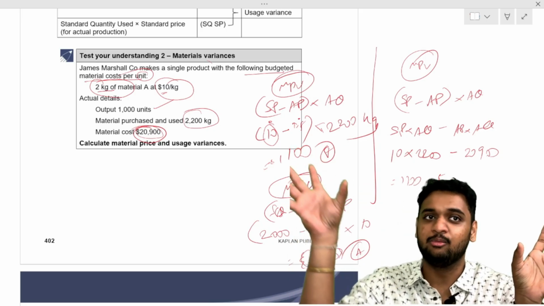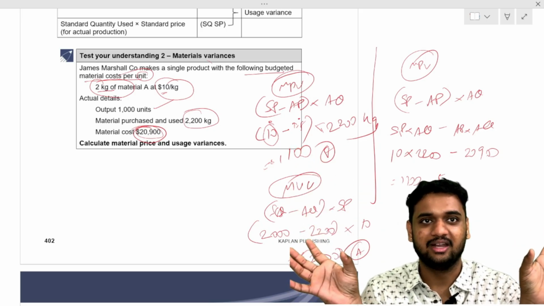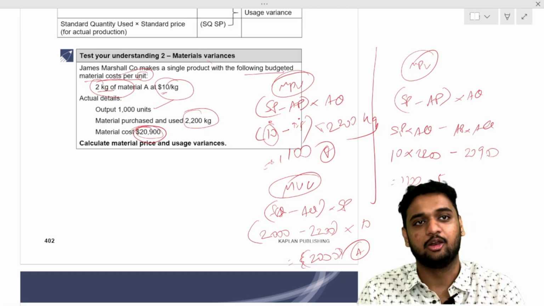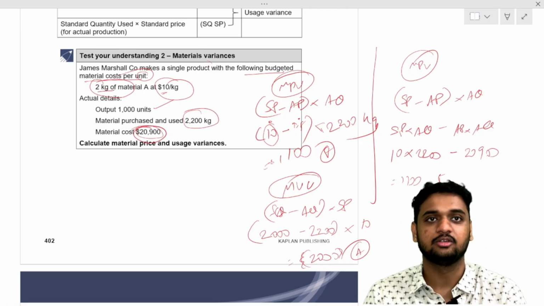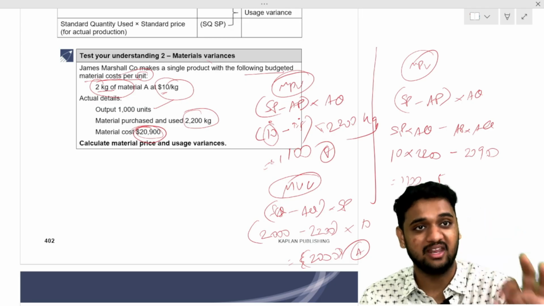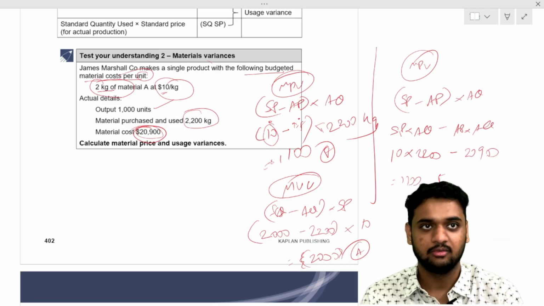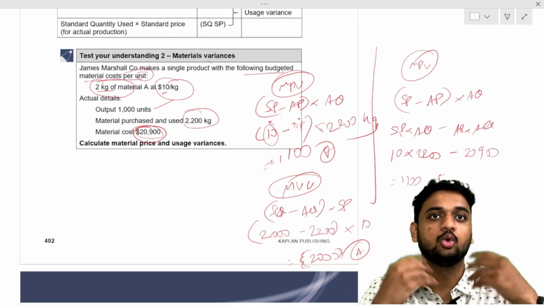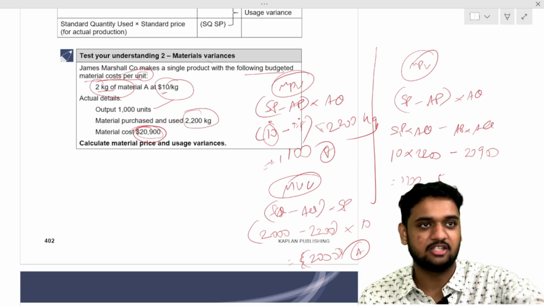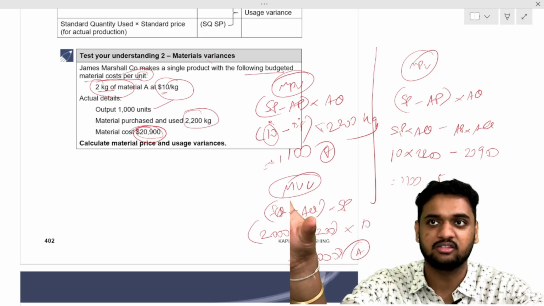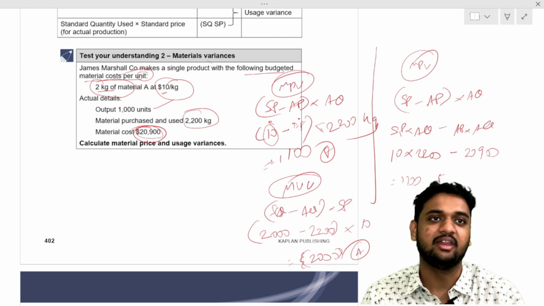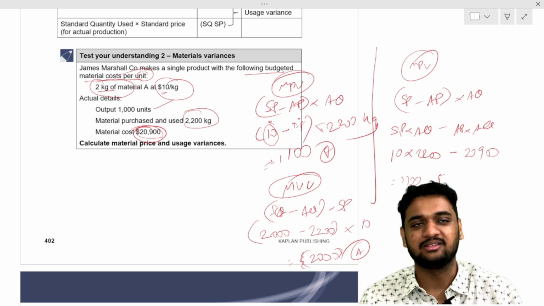Because of quantity, I am losing 2000 rupees. So technically, I am losing 900 rupees. So total material variance is 900 adverse. When you add both the variances, material price variance plus material usage variance, you get the total material variance, that is 900 rupees adverse.